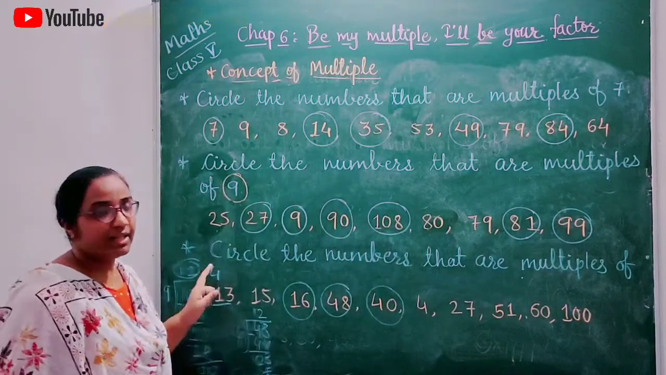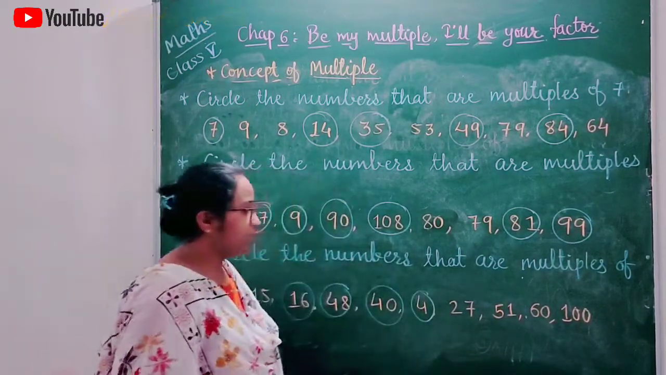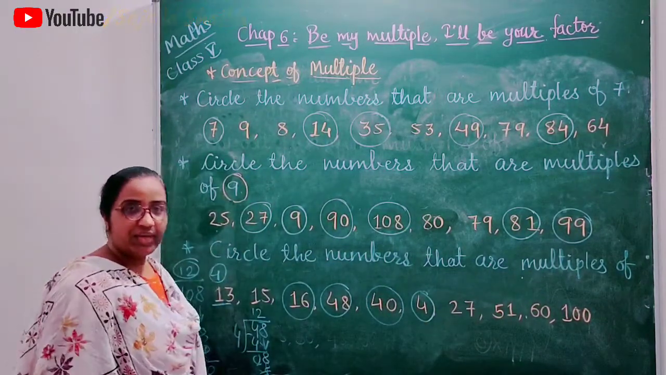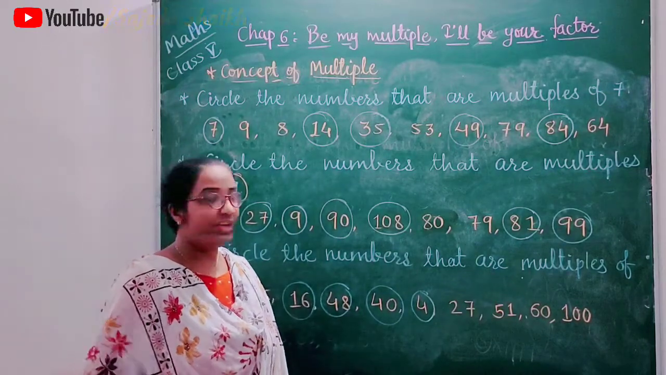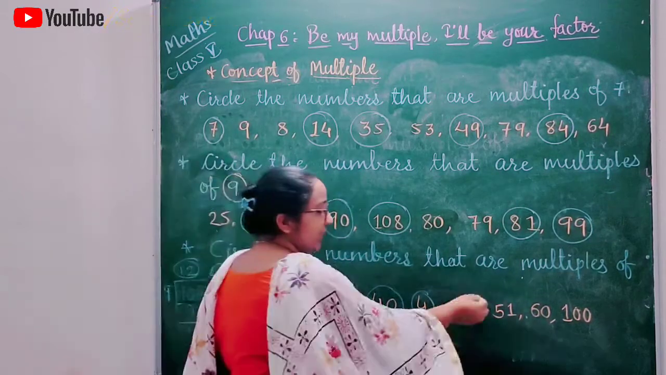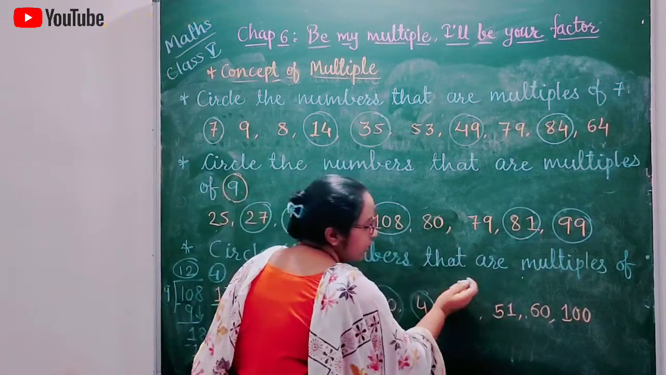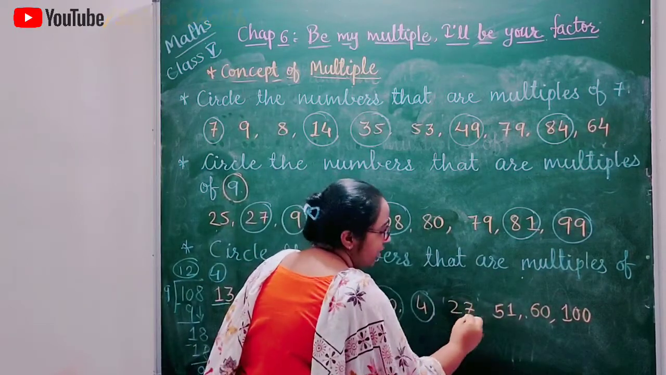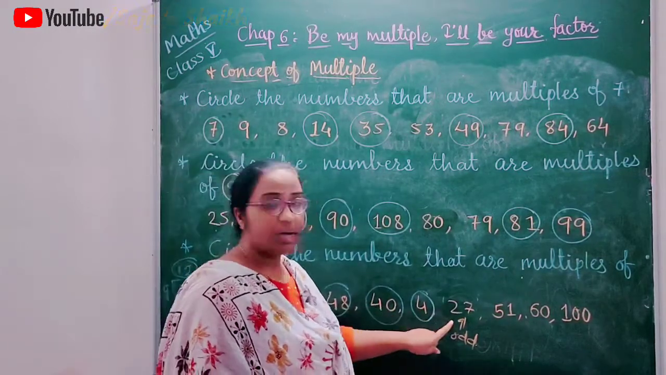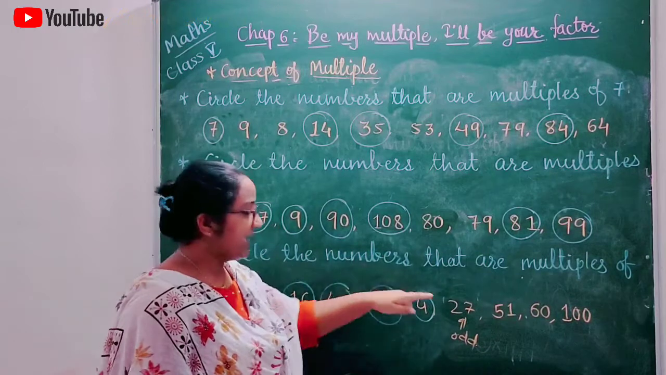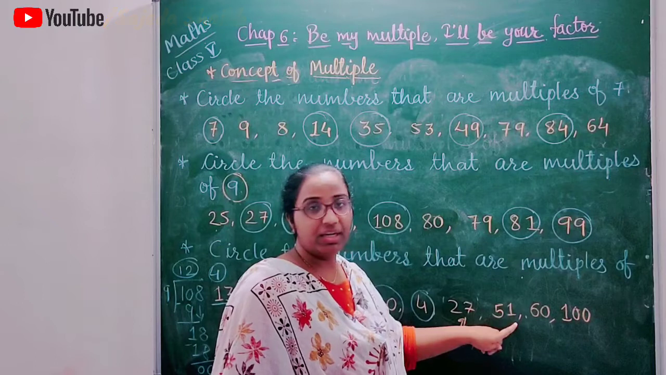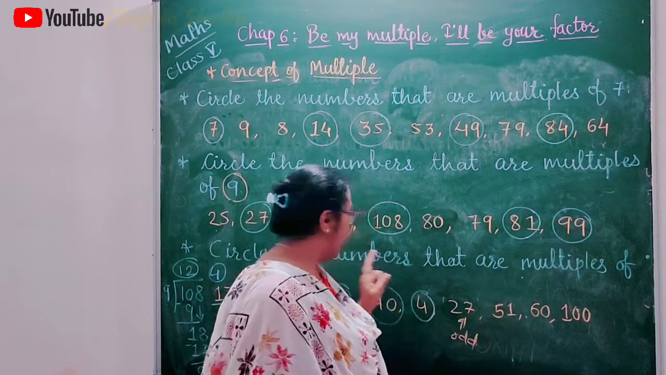The number itself will also be a multiple. Then 27. Look, 4 is an even number. So whenever you are writing the table of an even number, all the answers will be even numbers only. And 27 has 7 in the ones place, it is an odd number. So it will not exist in the fourth table. So this will not be a multiple of 4. Same way 51. It also has 1 in the ones place, that means it's an odd number. So this will not be a multiple of 4.